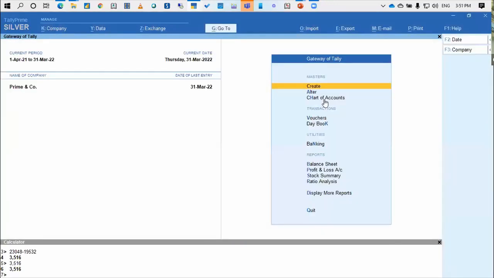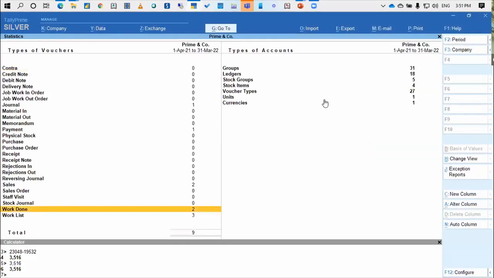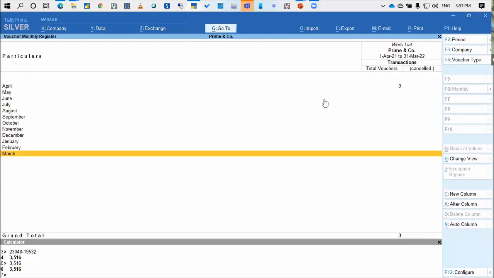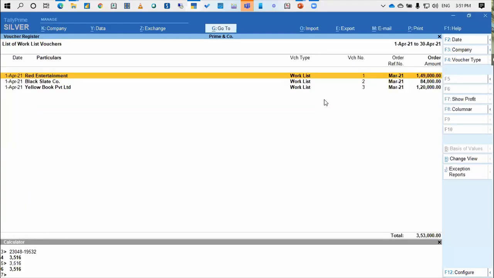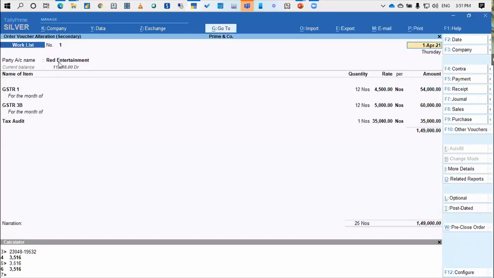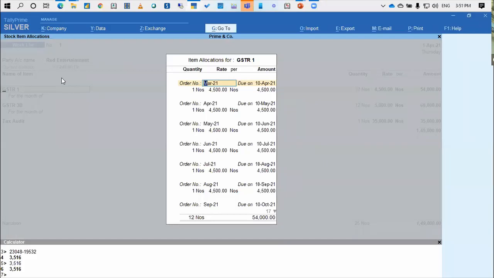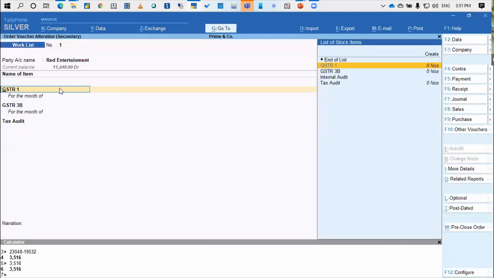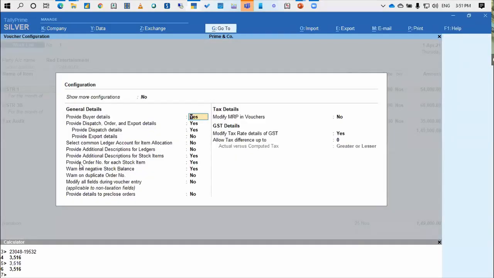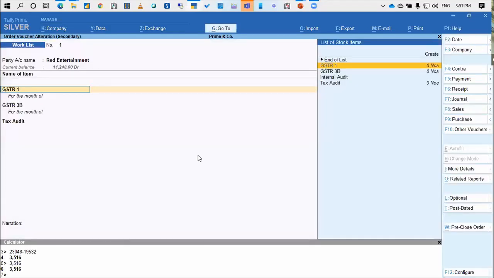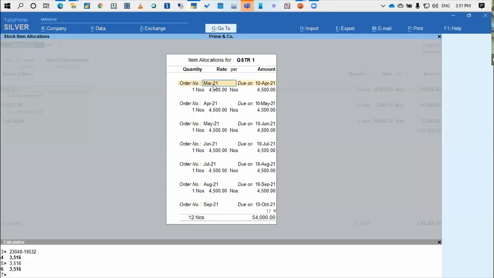So I'm going to that report again, work list. At the beginning of the year, I've just passed an entry that I have received an order or work from Red Entertainment. Once I've created the GSTR1 as a stock item, I will go to F12 here, and there's an option called provide order number for each stock item. Make this as yes. So I can give the order number for each stock item. I'm just saying GSTR1 and I'm giving this order number March 21.